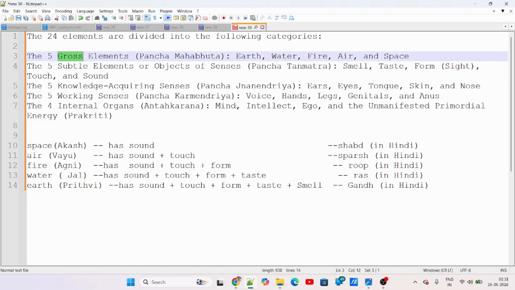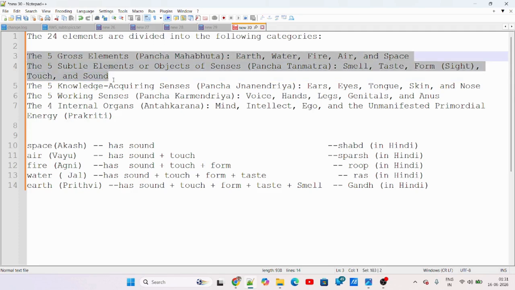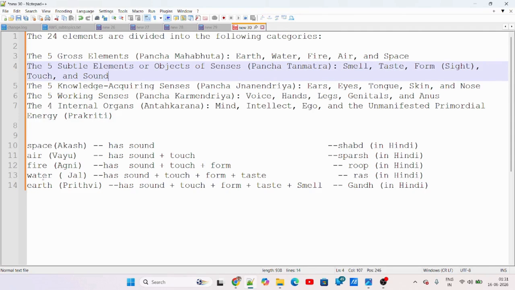These are the other five subtle elements, or objects of senses: sound, touch, form, taste, smell. That is what becomes our subtle elements. So this becomes a total of 10 elements, the gross elements and the subtle elements. From subtle comes the gross.